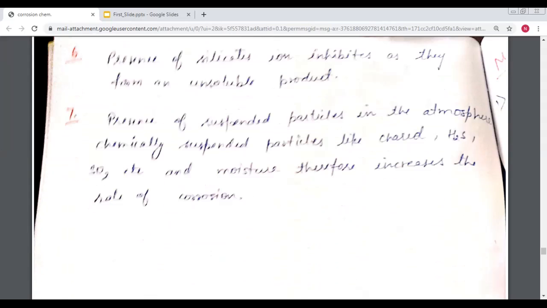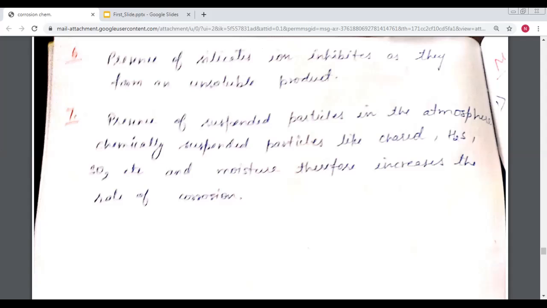Then the next is the presence of suspended particles in the atmosphere. Chemically suspended particles, like hydrogen sulfide, H2S, sulfur dioxide, etc., and moisture therefore increase the rate of corrosion. So here we discussed the factors affecting corrosion.